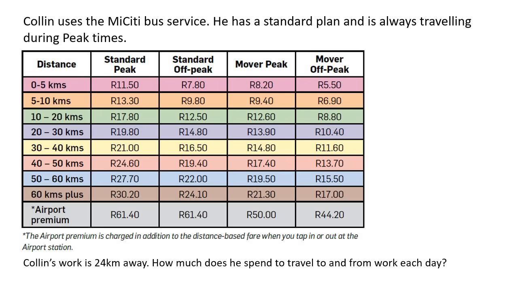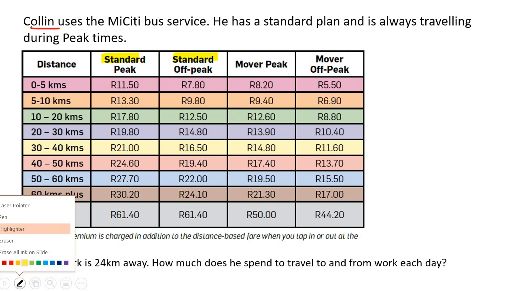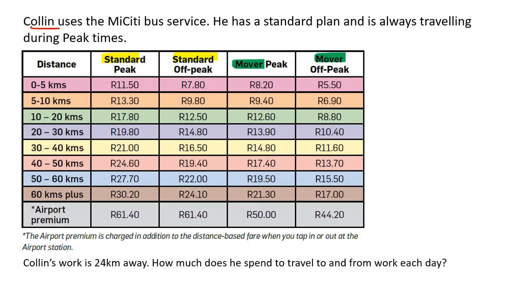All right, so this is the MyCity bus service. Now, Colin uses the MyCity bus service, and you get different options, okay? So you can be a standard MyCity bus member, or you can be a mover. Now, a mover, that's a little bit cheaper, okay? Now, you can also travel at different times. You can be a standard member, or you can be a mover member. Now, you could travel at peak. Peak is when it's very busy, or you can travel off peak. And you can do the same as a mover, peak and off peak.